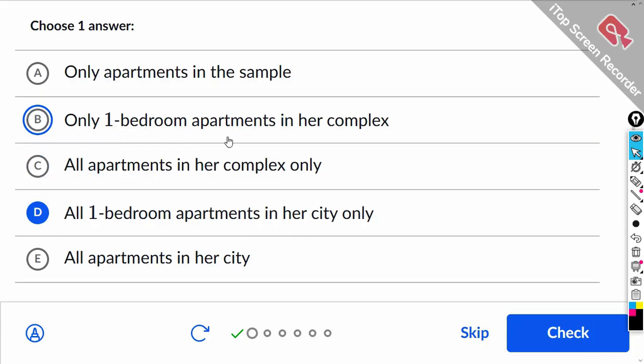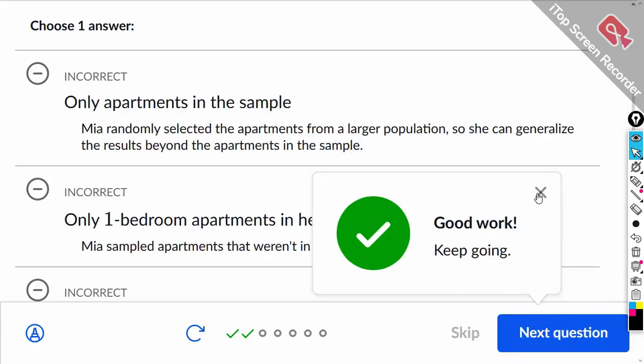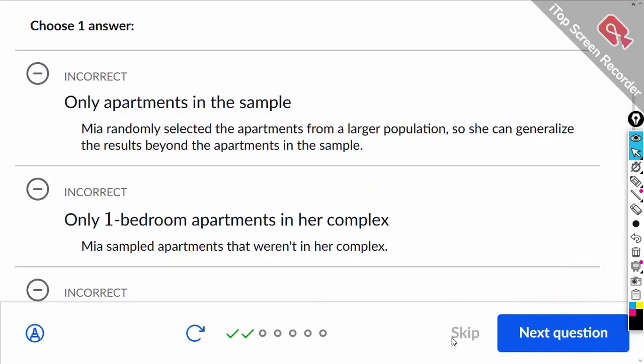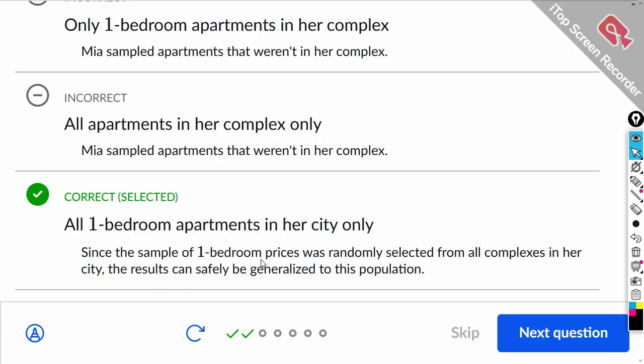B says only the ones in her complex. No, she sampled from the whole city. All right, and E is not correct because it was only for one bedrooms, not all apartments. Since the sample of one bedroom prices was randomly selected from all complexes in her city, the results can safely be generalized.